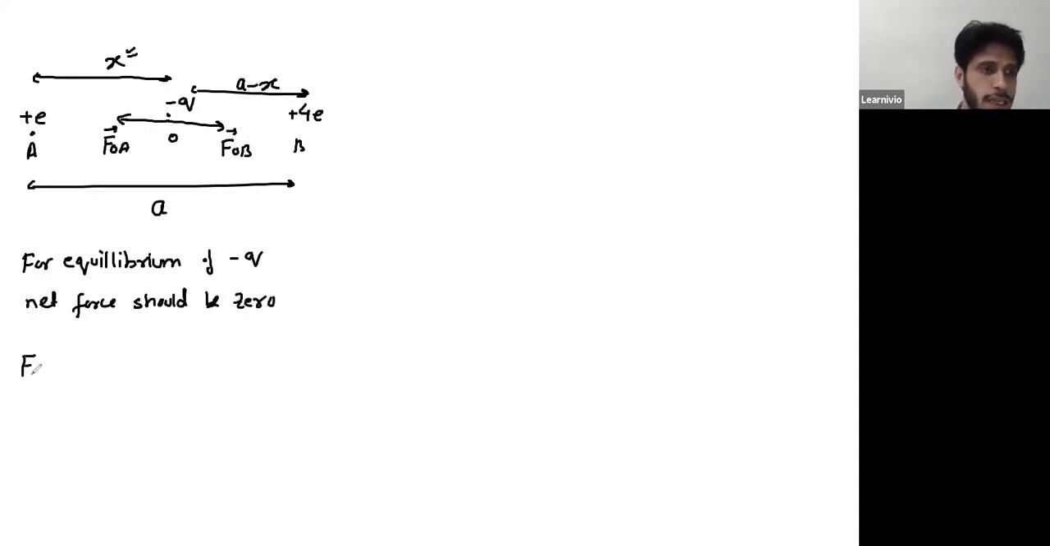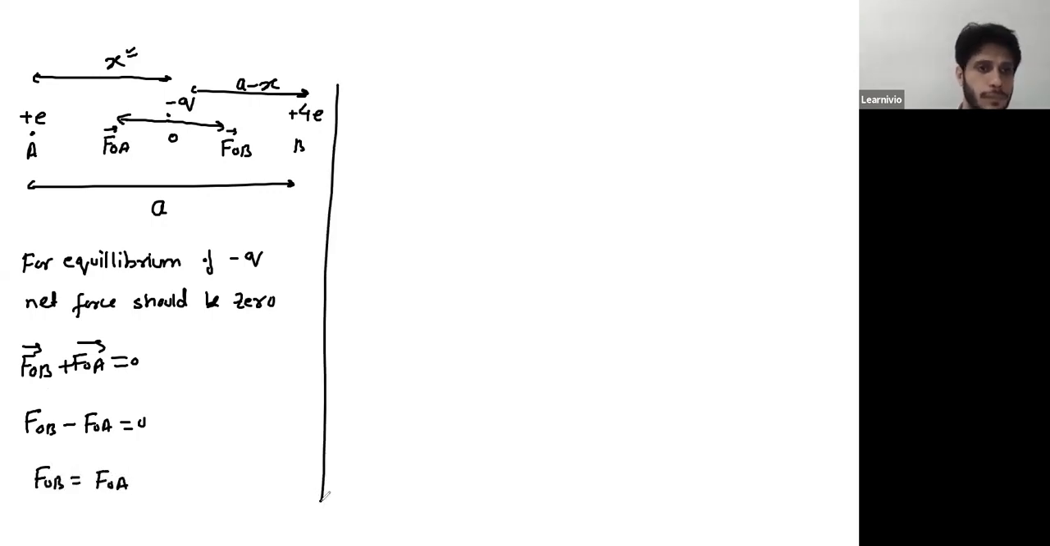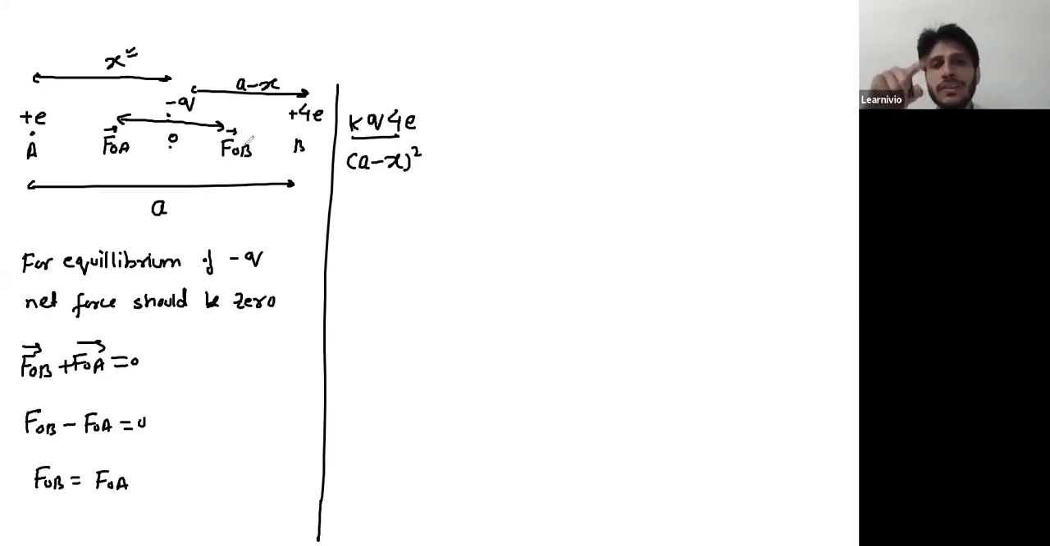So you can simply write this as FOB plus FOA is 0. Now since FOB and FOA are acting in opposite directions, you can subtract them. So this is FOB minus FOA is 0, or you can write this as FOB is equal to FOA. Now this is K, FOB, force on charge at O due to charge at B. It could be K Q 4E over the separation between them, which is A minus X square. See, I'm not taking negative sign here. The negative sign will decide the direction of force. We won't consider negative sign while calculating magnitude.